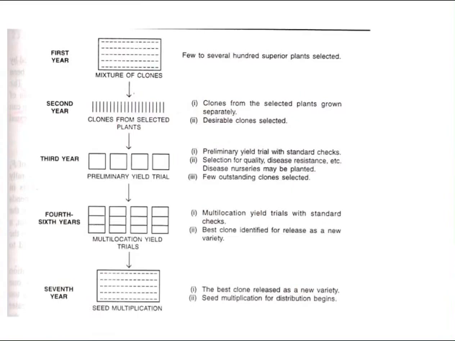And here in the second year, the number of clones is drastically reduced and inferior clones are eliminated. And the selection here is based on visual observations and on the basis of clonal characteristics. 50 to 100 clones may be selected on the basis of clonal characteristics in this second year.